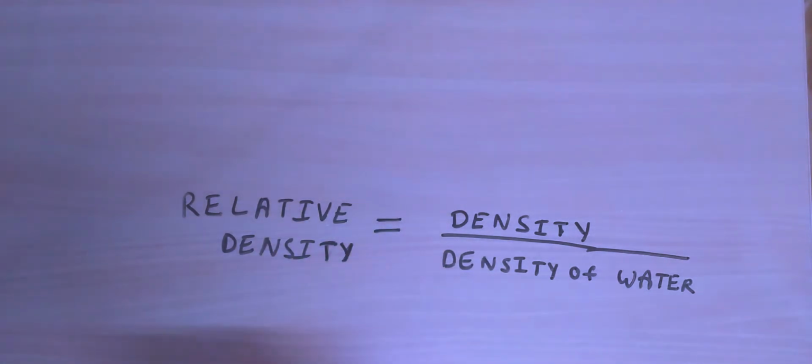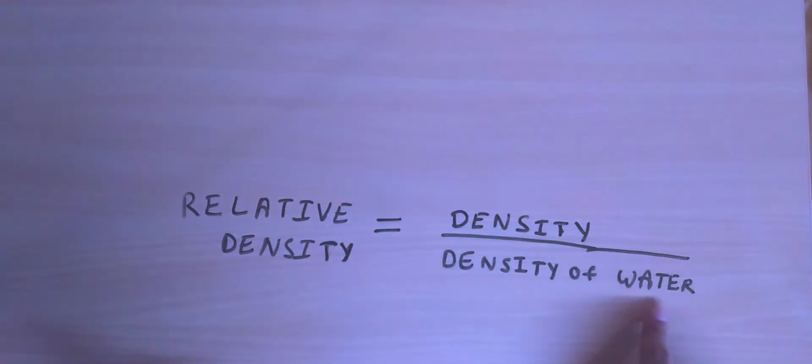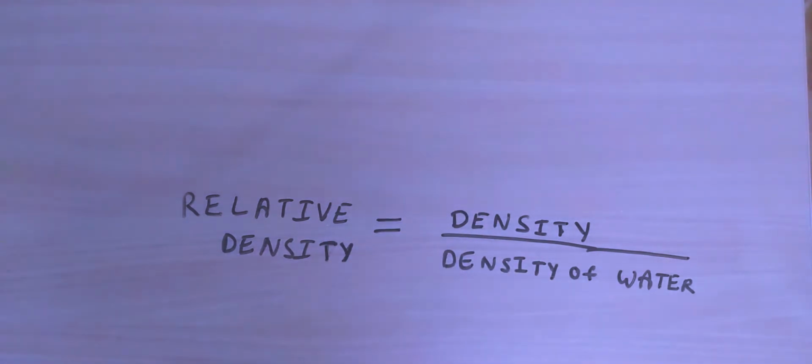Also, we will see in the coming videos why the relative density of any object with respect to water is very useful when we discuss objects that are immersed in water or put in water. So that's it for this video. I hope you understood the concept of relative density.